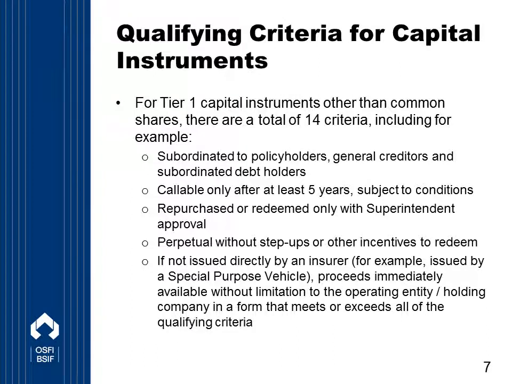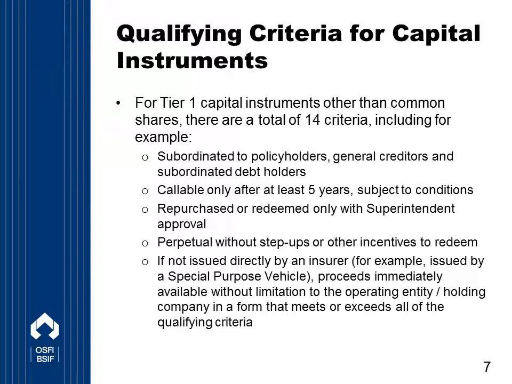For Tier 1 capital instruments other than common shares, there are a total of 14 criteria that must be met. Eligible instruments could include those that, among others, would be subordinated to policyholders, general creditors, and subordinated debt holders, callable only after a minimum of 5 years and subject to certain conditions at that, repurchased or redeemed only with superintendent approval, perpetual without step-ups or other incentives to redeem.